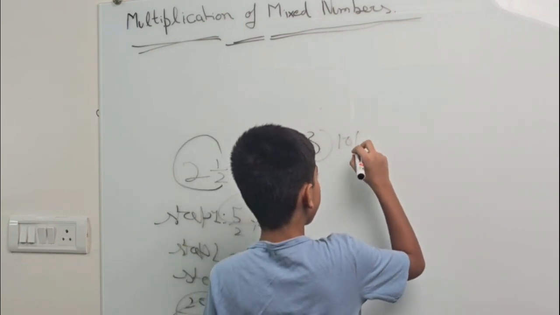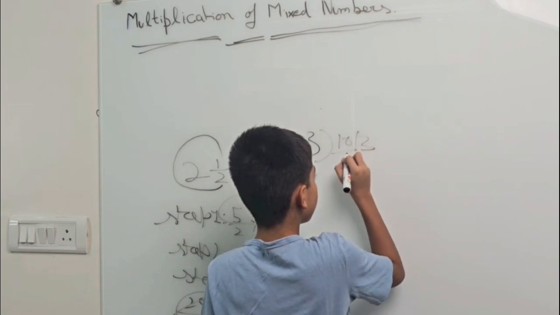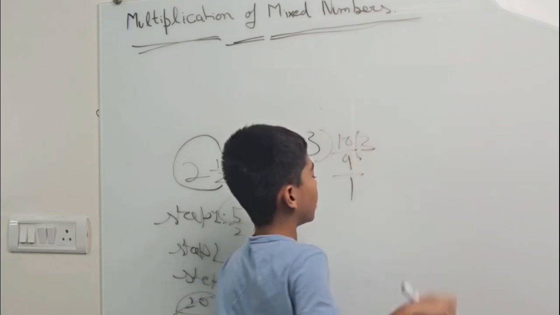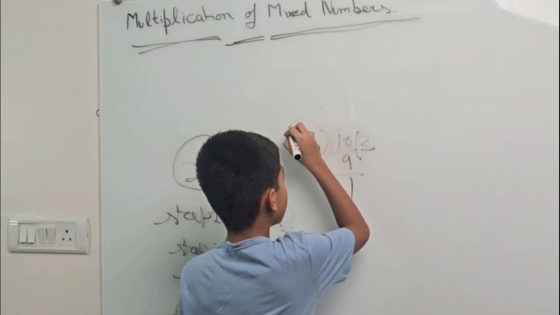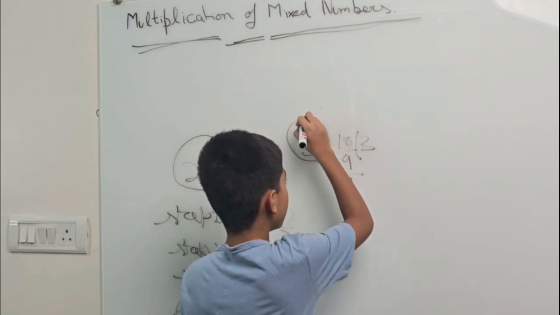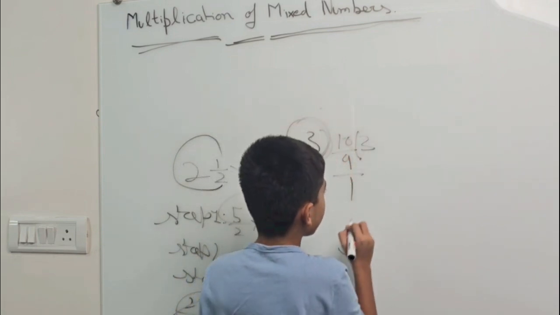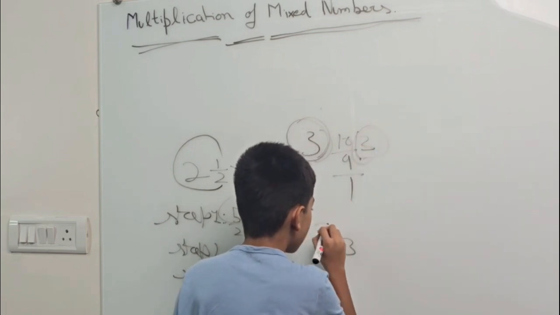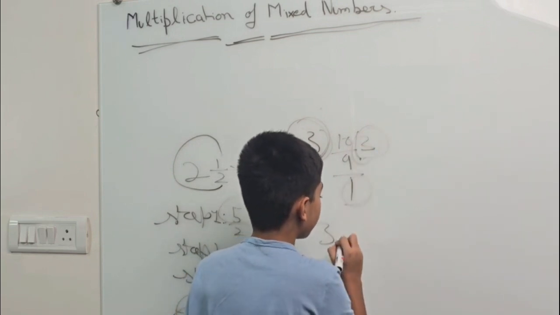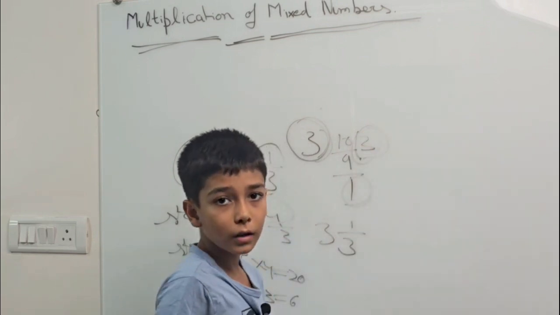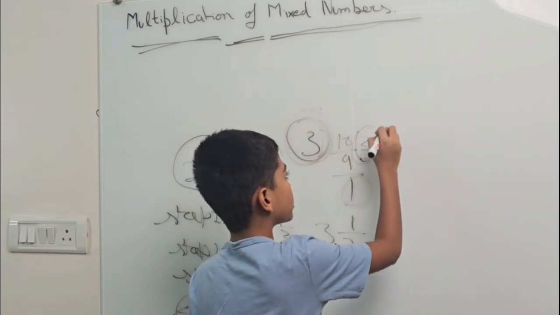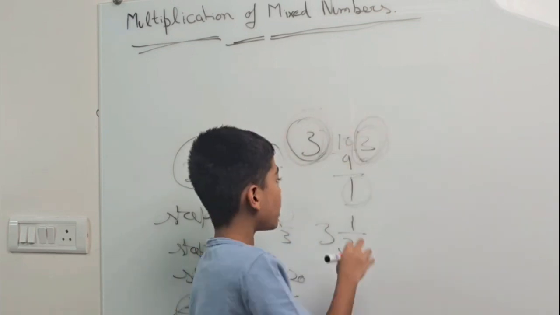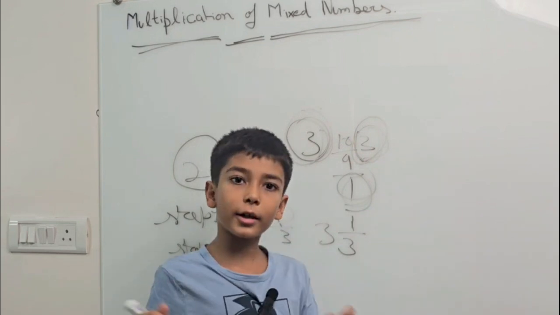So it will be 3 here, 9, we made a 1. Now, write the divisor here, quotient here, and the remainder in the numerator. Divisor in the denominator, quotient in the whole number, and the remainder in the numerator.